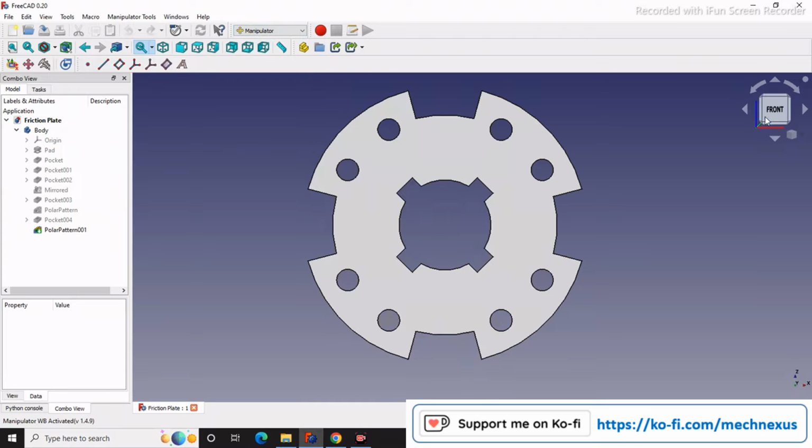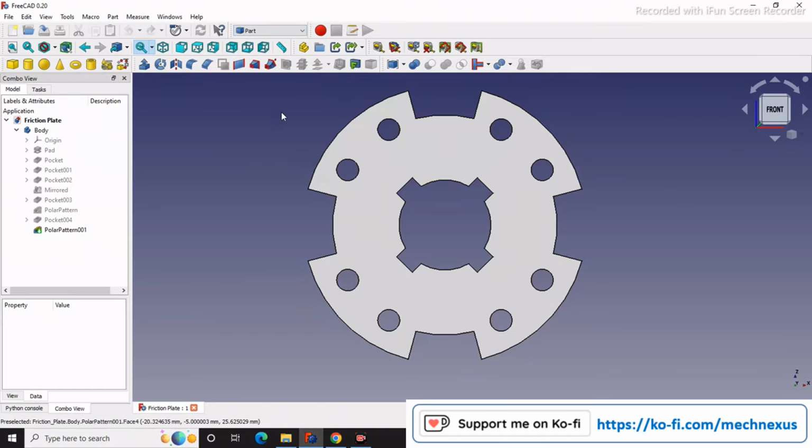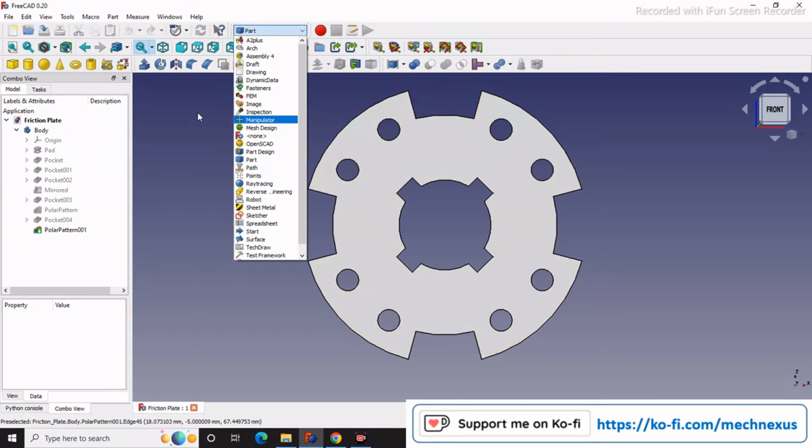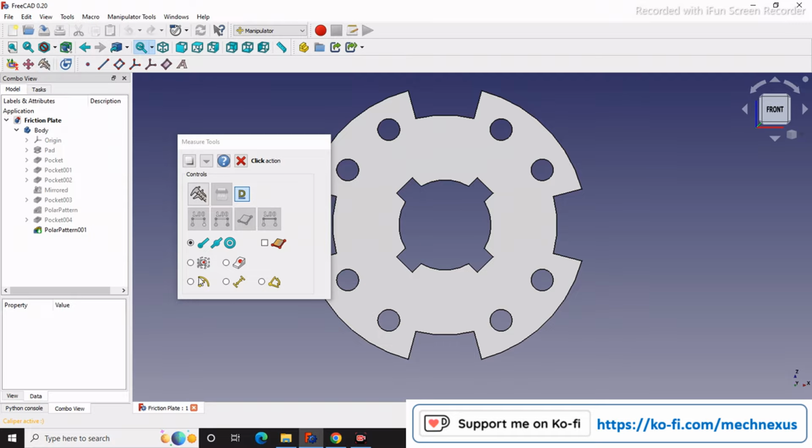So this is the Manipulator Workbench, and before, if I go to the Part Workbench, you can see that there is no tool for the arc here, but in Manipulator there are many tools. So here I switch to the Manipulator tools, and here you will see a vernier caliper. Click on it, and here you can measure the arc, align dimension, angle.